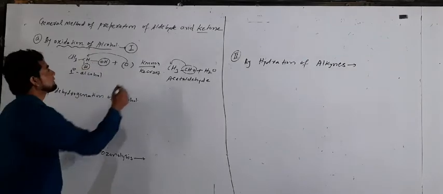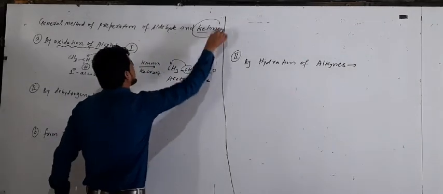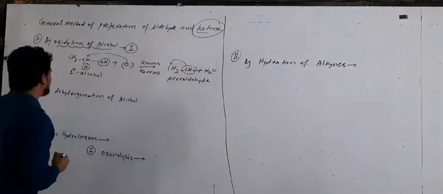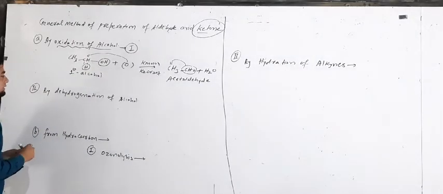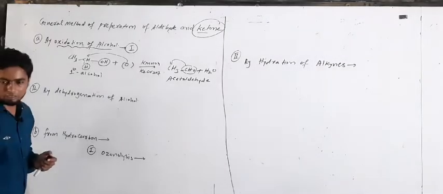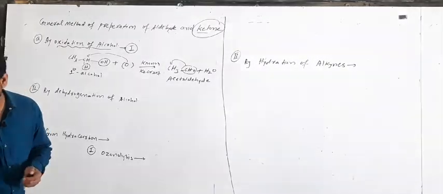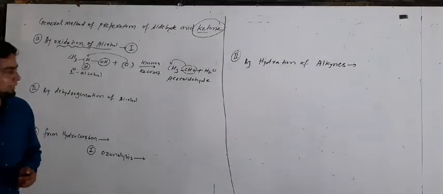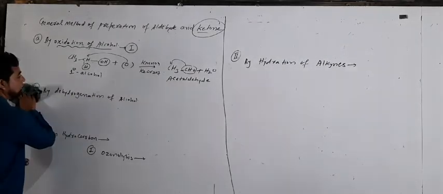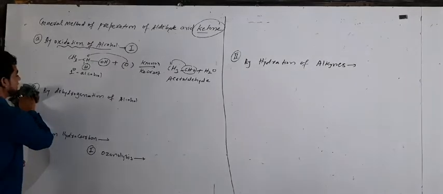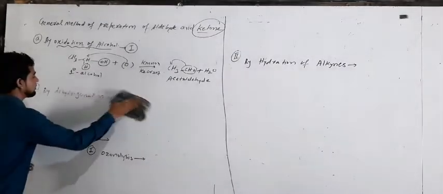Now we take the second: how to prepare ketone. Ketones are prepared by using the secondary alcohol. So now we take the reaction, how to prepare a ketone using the secondary alcohol.